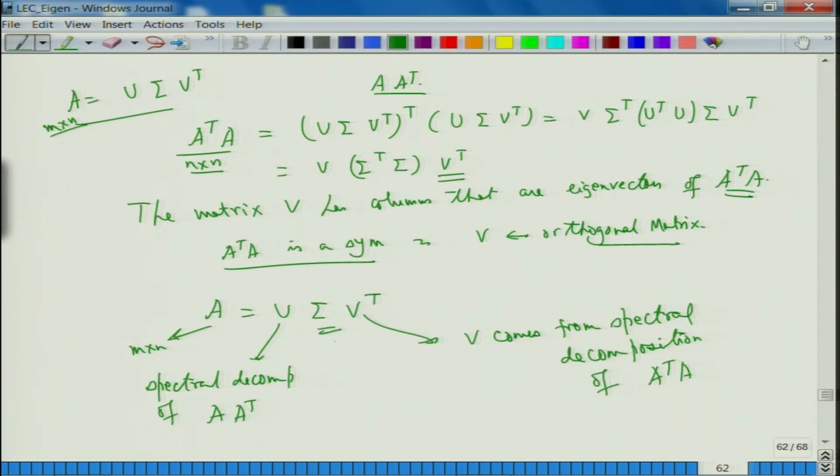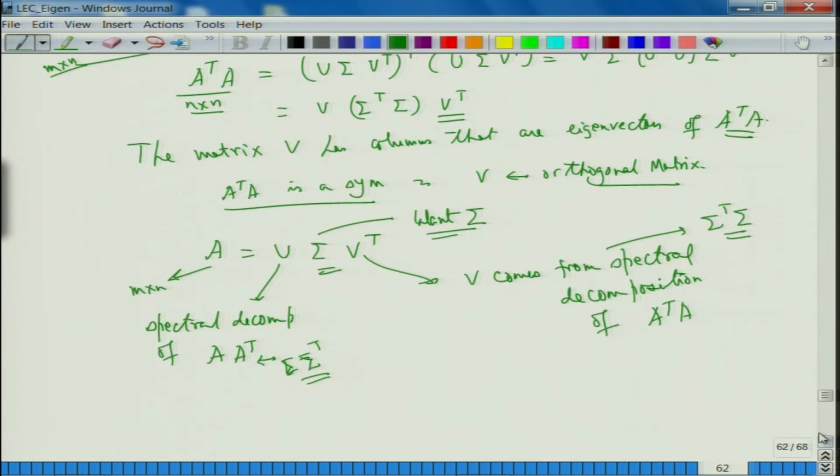Sigma, understand, eigenvalues here they come from sigma sigma transpose, eigenvalues here they come from sigma transpose sigma, fine. Is that okay? So, these are the two things that we have to be careful about, and I want this sigma for us. I do not want sigma sigma transpose or sigma transpose sigma, I want sigma, that is more important for me, fine.